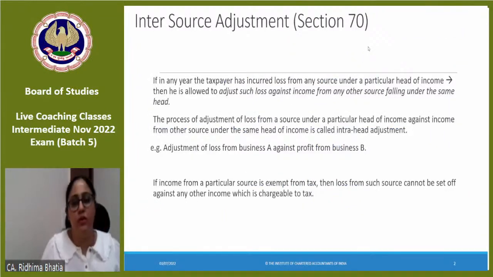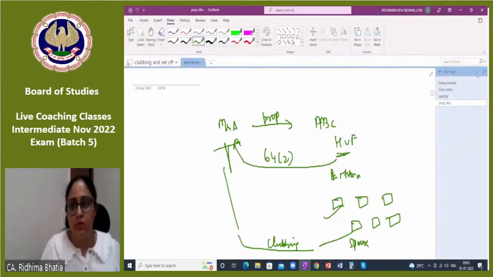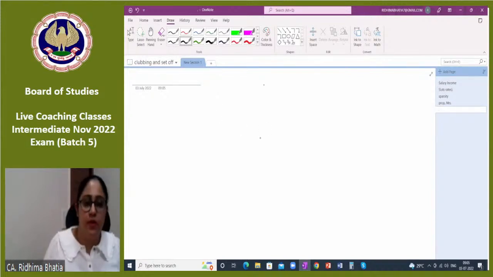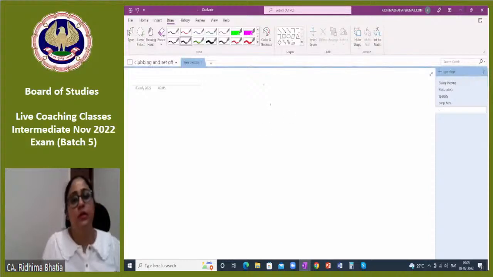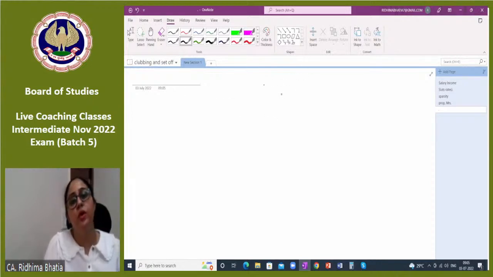Set off क्या होता है? What do you mean by set off? Setting off one with another, right? Take as an example, if you have a loss in your house, if you are short of money, if you have a loss, first you will ask among your family members. Same thing happens when we talk about income. We know there are 5 heads of income.